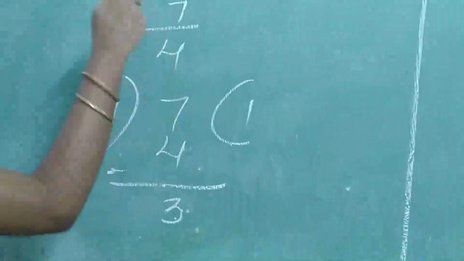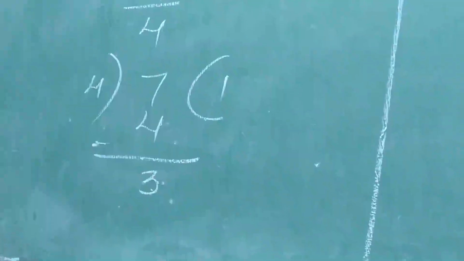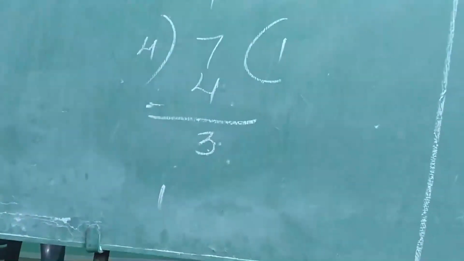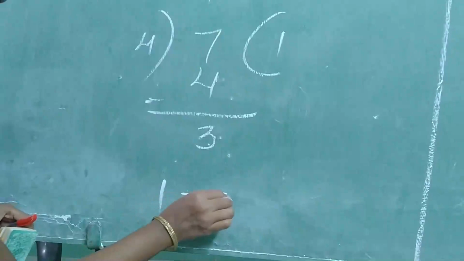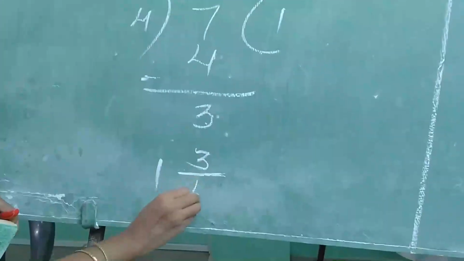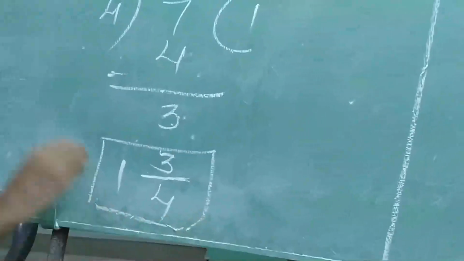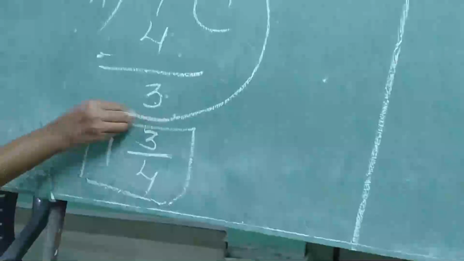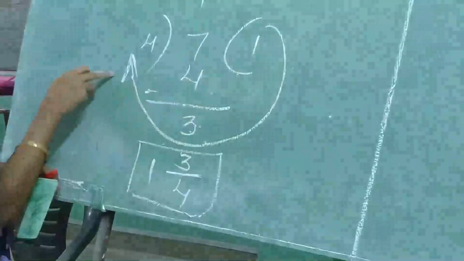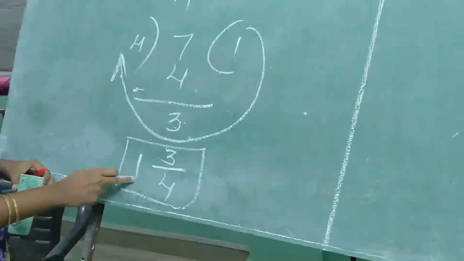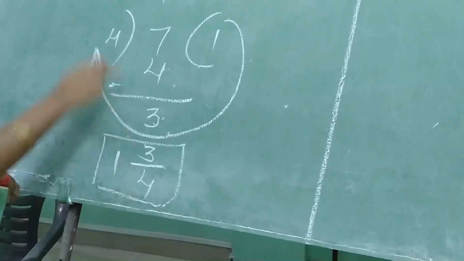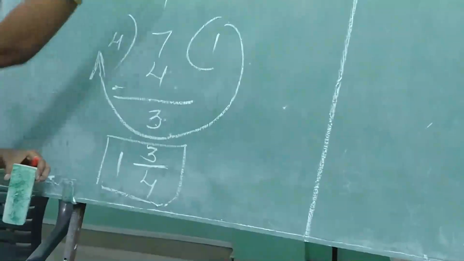Now how can we write the improper fraction as a mixed fraction? First we have to write the quotient as the whole number. Next, the remainder is in the numerator. The divisor is in the denominator. Simply we can write like this, right to left. First we write the quotient as the whole, remainder in the numerator, divisor in the denominator. So we can convert improper to mixed.